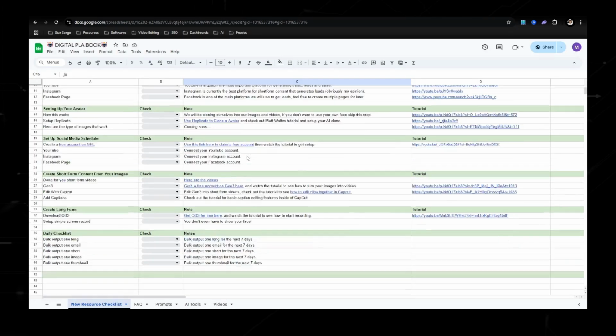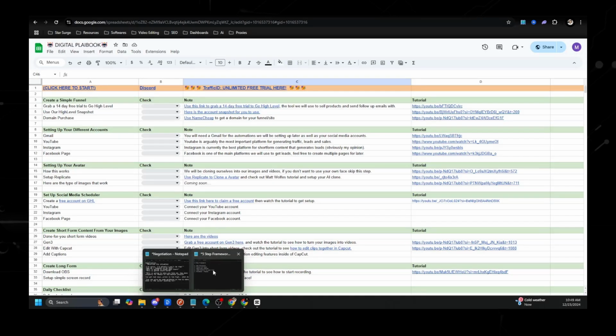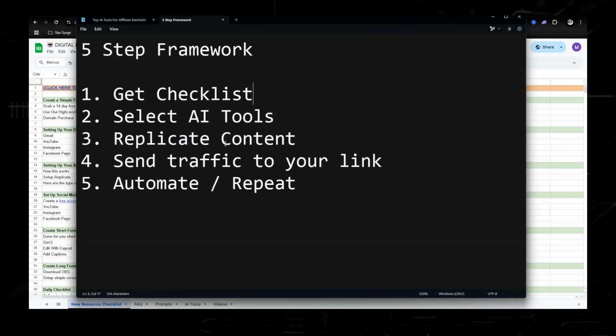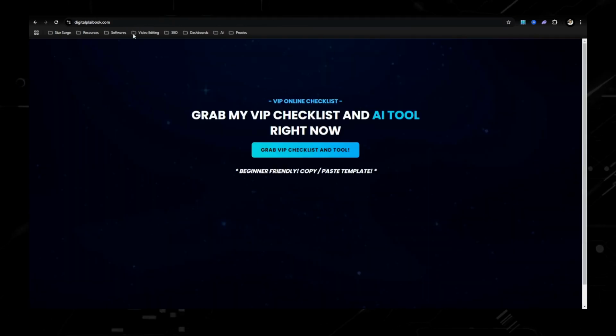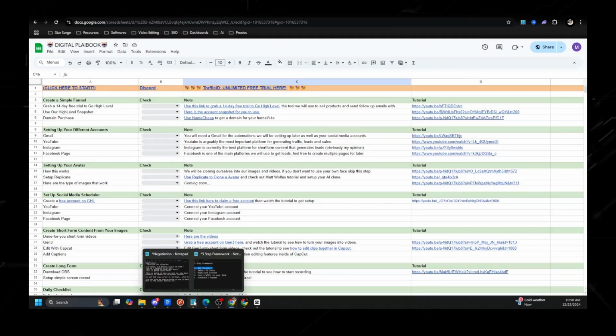So in order for us to start using this system, I need to explain what it is. So let me just go ahead and pull up the notepad here. What we are going to be doing is I like to call this the 5 steps framework. And the first one is simply going to be getting the checklist. Once you get the checklist, just go to digitalplaybook.com, put in your information, and you will get redirected to the checklist. So let's go back to the notepad.